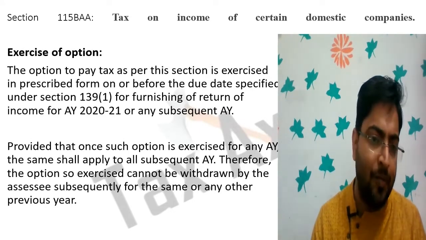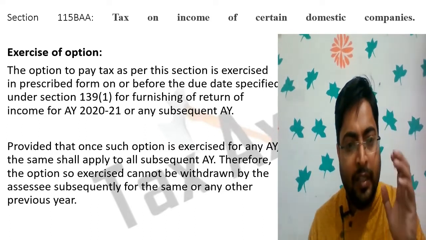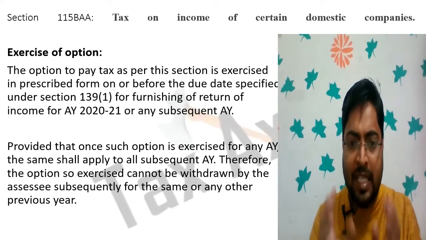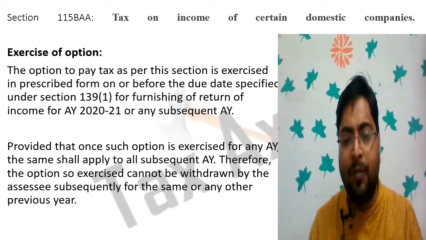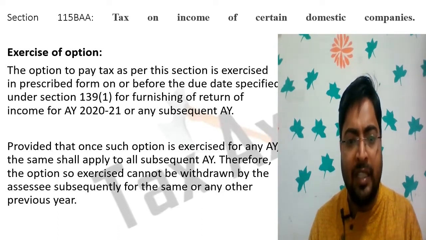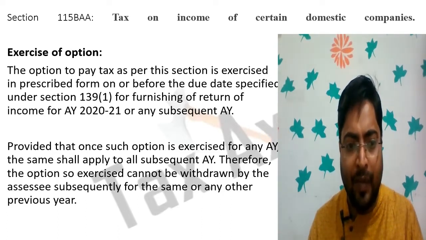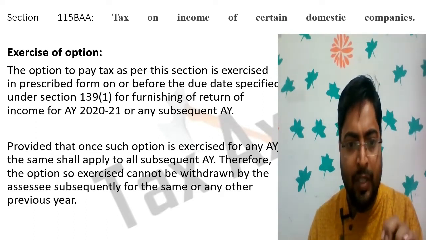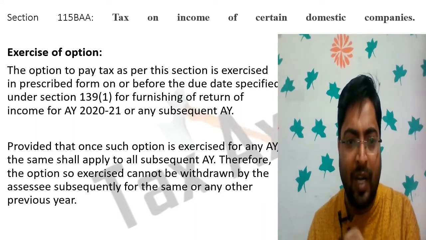How to exercise the option? The domestic company's option to pay tax as per this section is exercised in the prescribed form on or before the due date specified under section 139(1) for furnishing of return of income for assessment year 2020-21 or any subsequent assessment year.